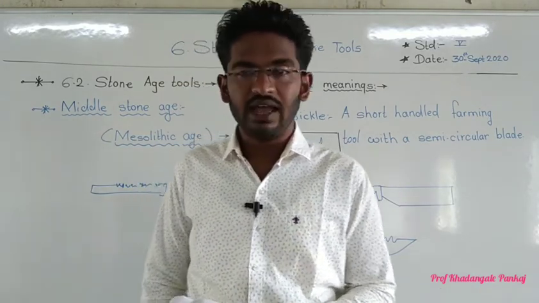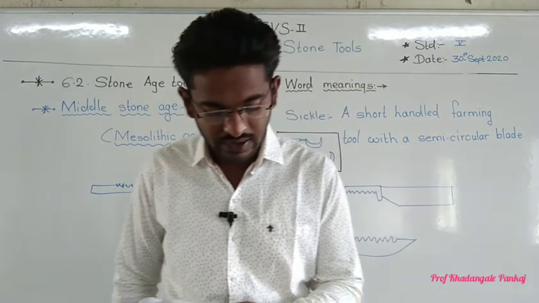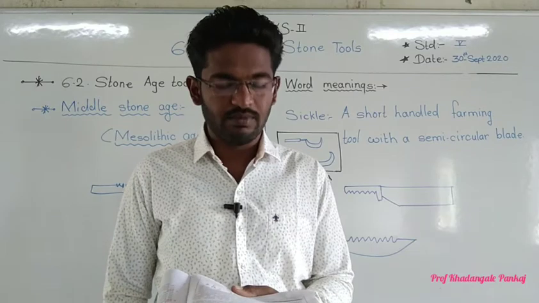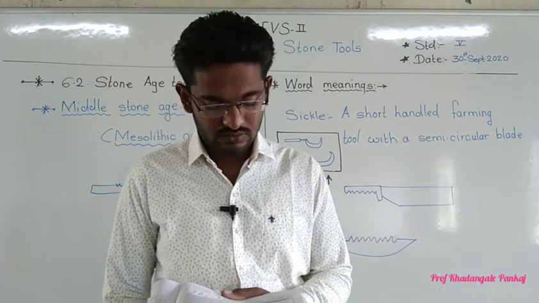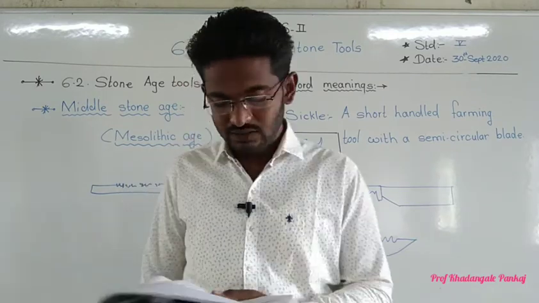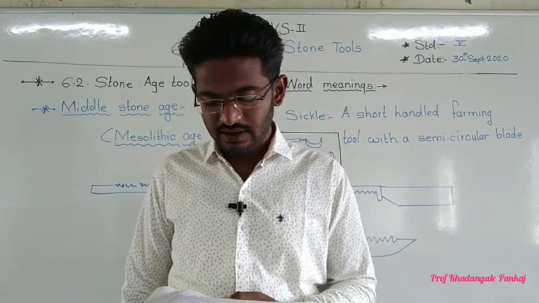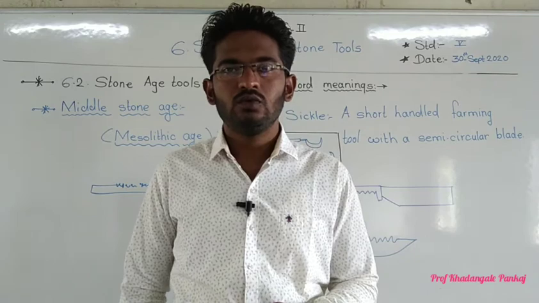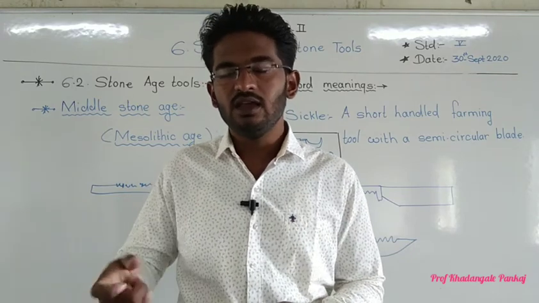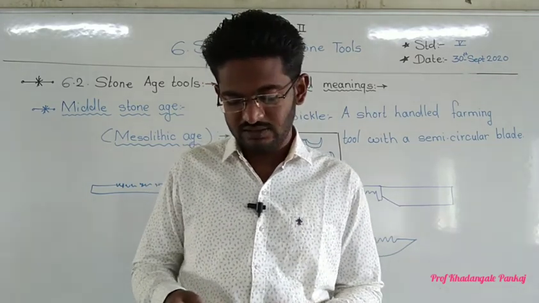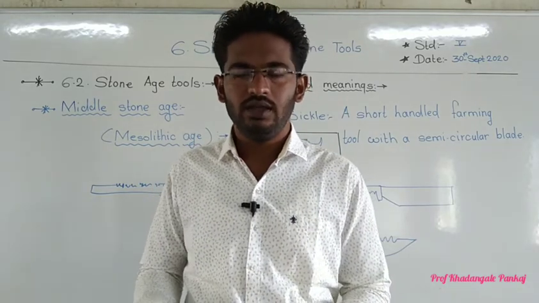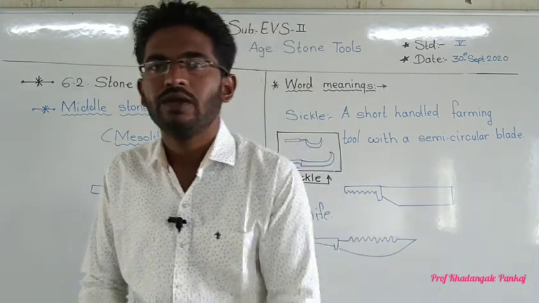Now below, a knife. See, a knife with an edge like a saw made by fixing microliths. Microliths are fixed in the edge. Then the last one, fish hooks of bones. For fishing purposes they were making fish hooks like this, Middle Stone Age. All these tools are of the Middle Stone Age. So do you understand? Very good.